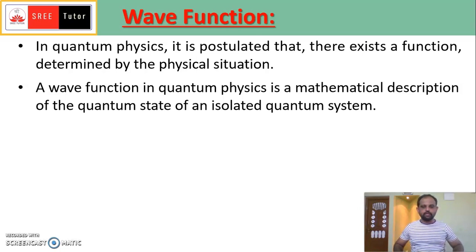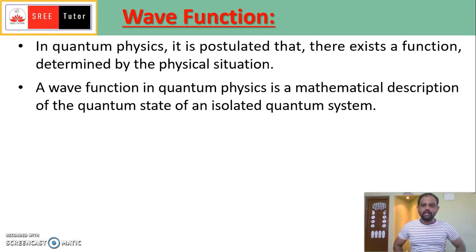Isolated means there is no exchange of heat or mass. In thermodynamics, we can say heat and energy, but generally, we can say that there is no exchange of energy and mass. Even in an isolated quantum system, there is no exchange of mass and energy.